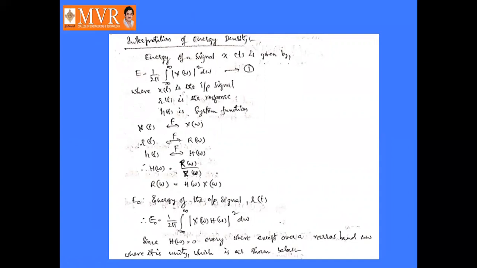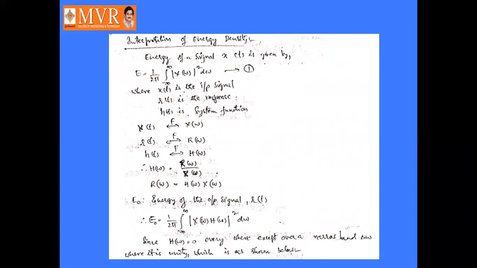So we can say that h of omega is equal to r of omega by x of omega. R of omega is nothing but the product of h of omega into x of omega. Let E naught be the energy of the output signal, that is r of t. So E naught equal to 1 by 2 pi integral minus infinity to infinity x of omega into h of omega square d omega.